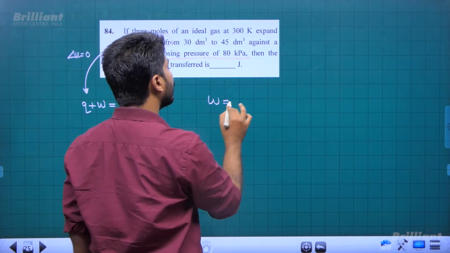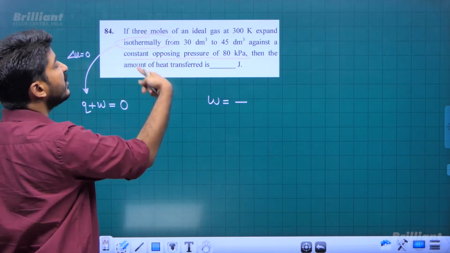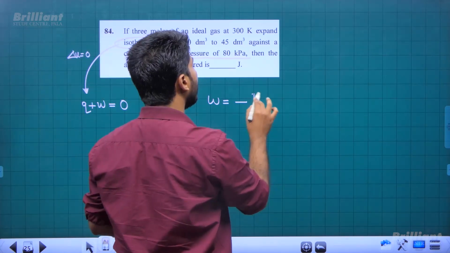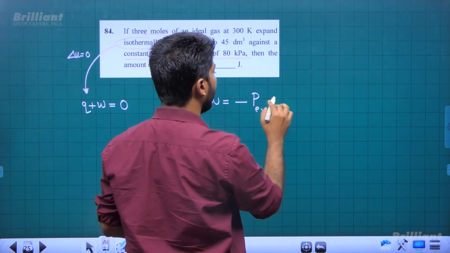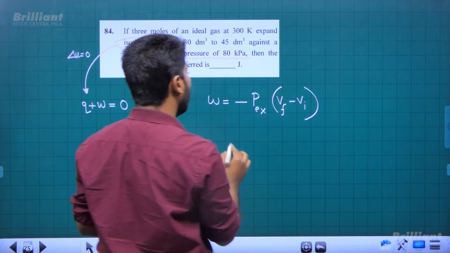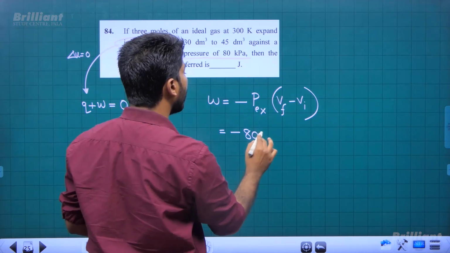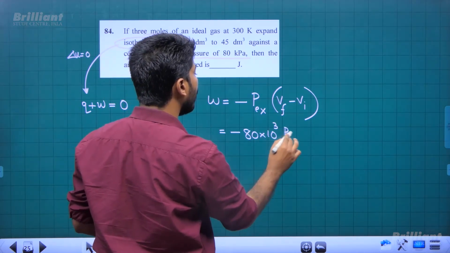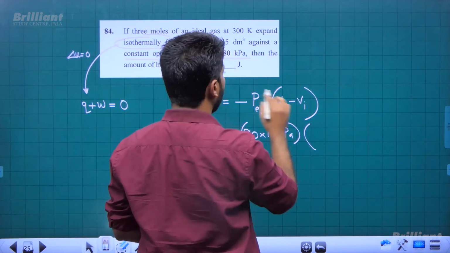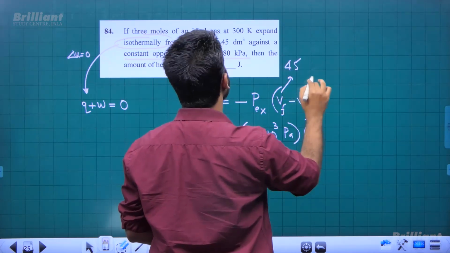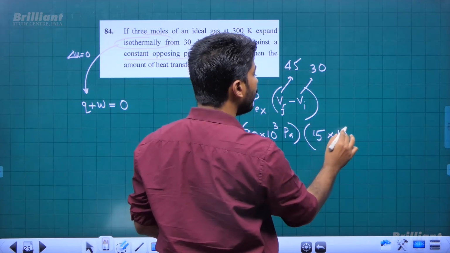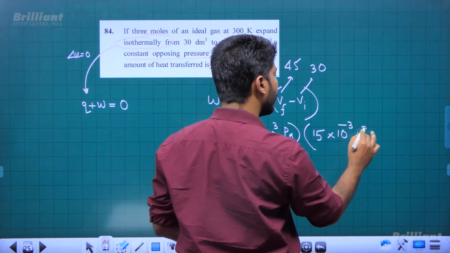So W, we know its equation for an irreversible process. This is an irreversible process because it is against constant external pressure. So work done in an irreversible isothermal process, we can write as minus P external into delta V, right? V final minus V initial. So that is minus 80 kilopascal, meaning 80 into 10 raised to 3 Pascal, into V final, which is 45, and V initial is 30 decimeter cube. So this is 15 decimeter cube, and 15 decimeter cube will be 15 into 10 raised to minus 3 meter cube, right?